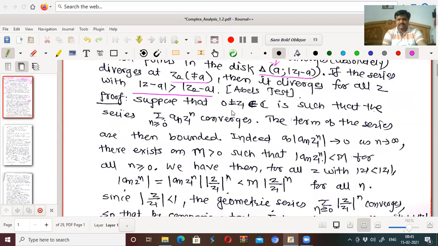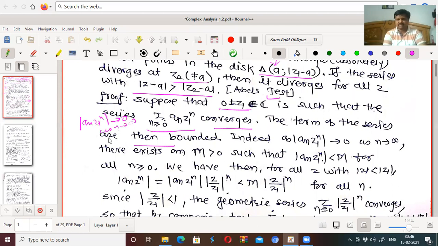Suppose that there is a point z1 not equal to 0, belonging to the complex plane, such that the series summation a_n z1 raised to n converges. It converges for z1, which means what? The terms of the series are then bounded. If it converges, then we know that mod of a_n z1 raised to n tends to 0 as n tends to infinity.